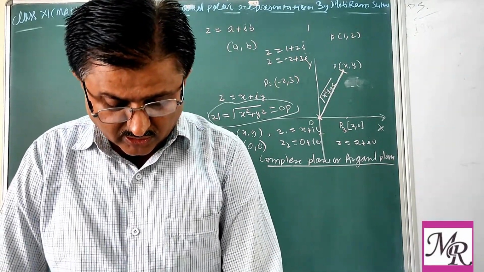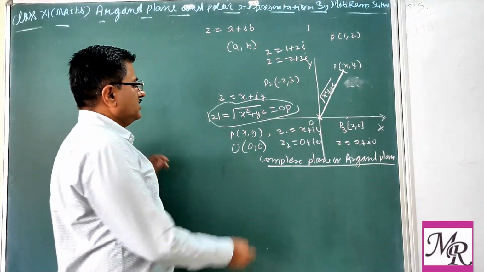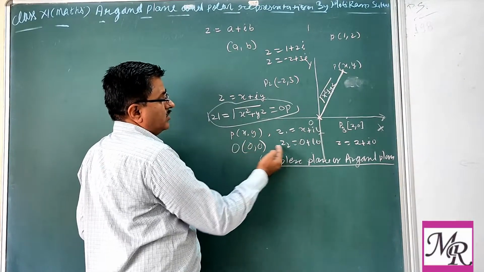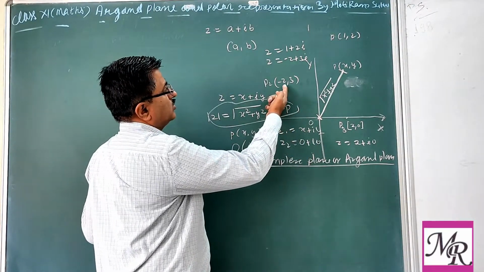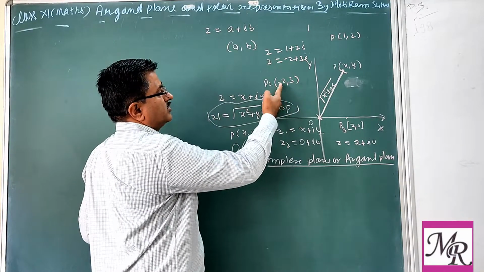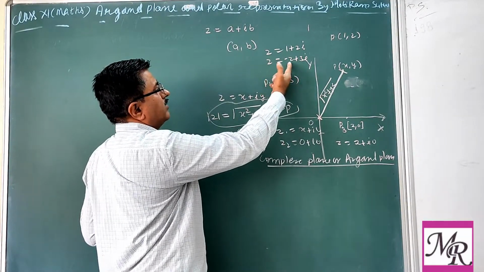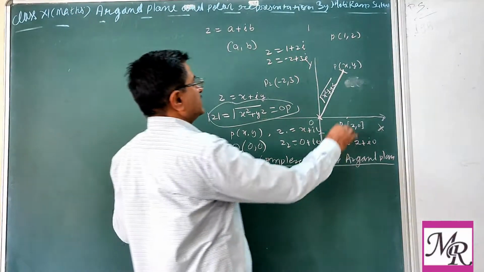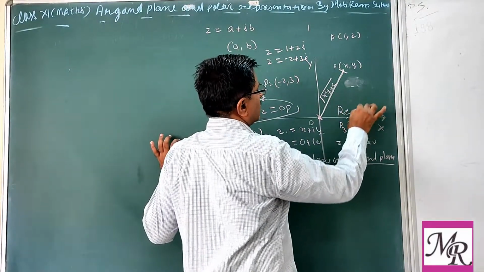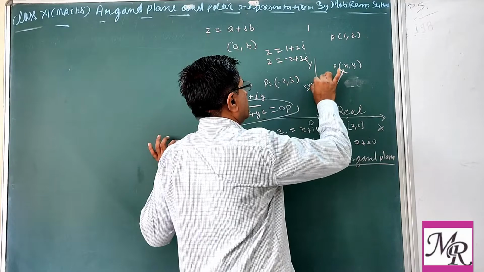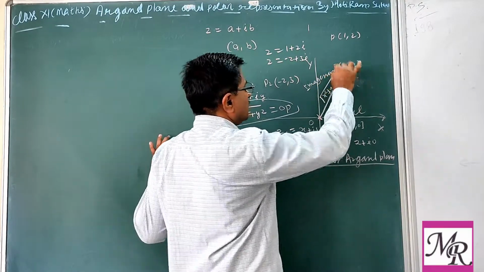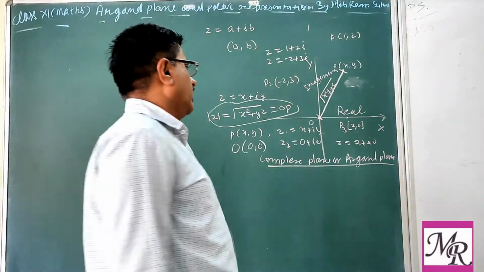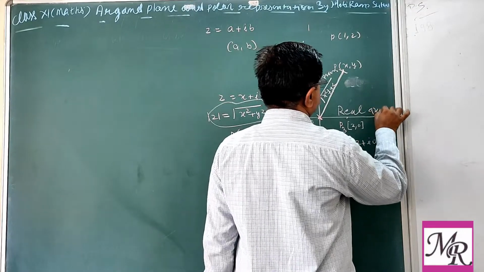One more thing here: the x-axis we consider as the real part. Here x plus iota y, 0 plus iota y, and for minus 2, 3, the coordinate of P2, we write z equal to minus 2 plus 3 iota. That's why we call the x-axis the real axis and the y-axis the imaginary axis. Okay?